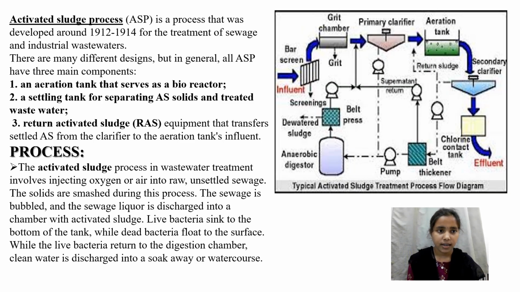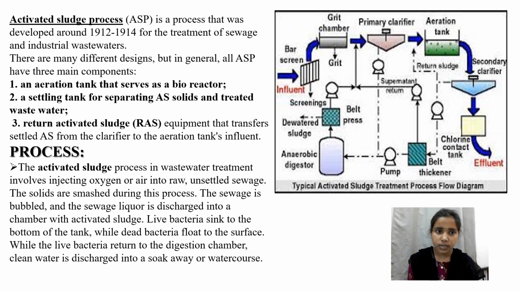As I have mentioned earlier, I am dealing with the activated sludge process. It was developed around 1912 to 1914 for the treatment of sewage and industrial wastewater. There are many different designs, but in general all activated sludge processes have three main components: an aeration tank that serves as a bioreactor, as you can see in the diagram, the green one; a settling tank for separating activated sludge solids and treated wastewater; and the return activated sludge.